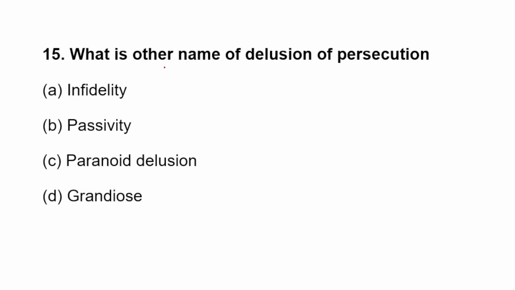Next question. What is the other name of delusion of persecution? Infidelity, passivity, paranoid delusion, grandiose. So the answer is C. Paranoid delusion, also called delusion of persecution.